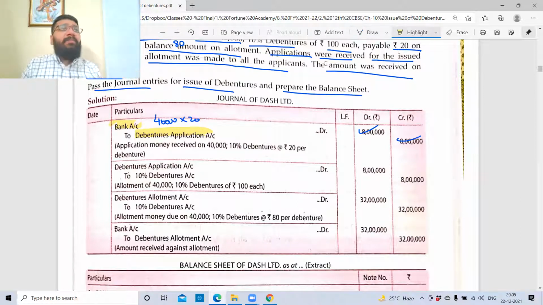Then, once you ensure minimum subscription, you reverse the temporary liability. So you reverse the debenture application by giving a debit, and in place of that, you create a permanent liability called 10% debenture. Same value, no change. Till this, if you're done with it, let me know, then I'll go forward.